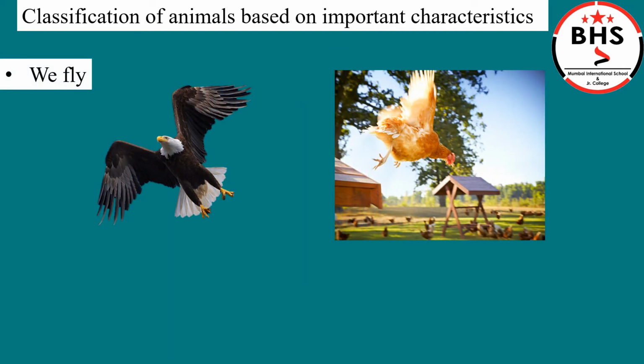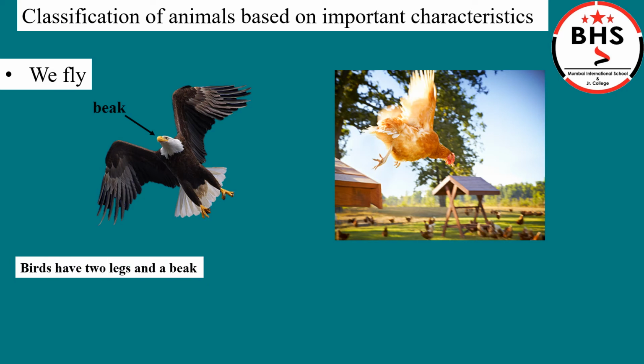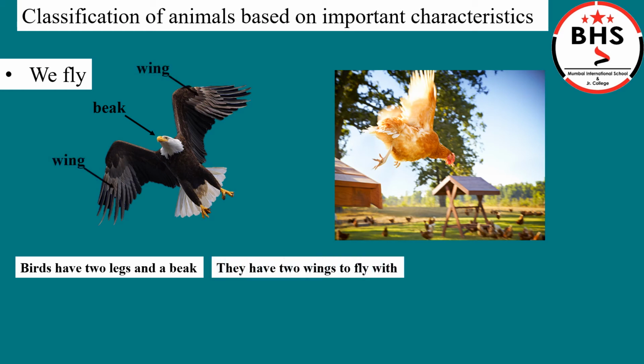We fly. There are animals that can fly. They are called birds. Birds have 2 legs and a beak. Children, can you see the beak in the picture? Yes. They have 2 wings to fly with. Can you see the wings in the picture? Birds use their wings to fly in the sky. Their body is covered with feathers.